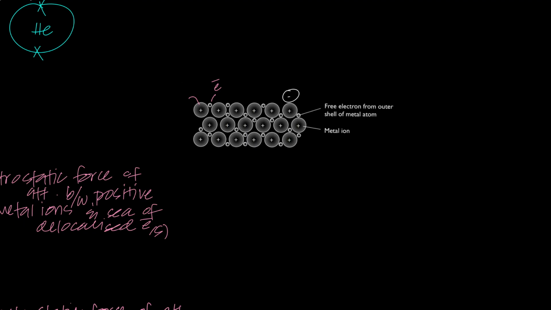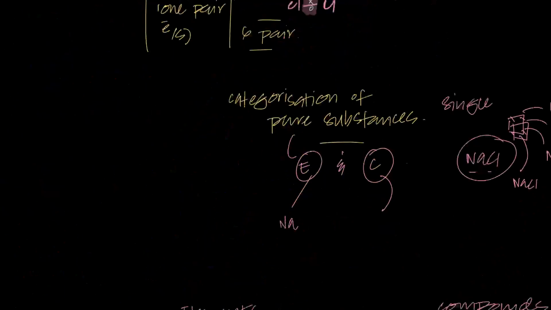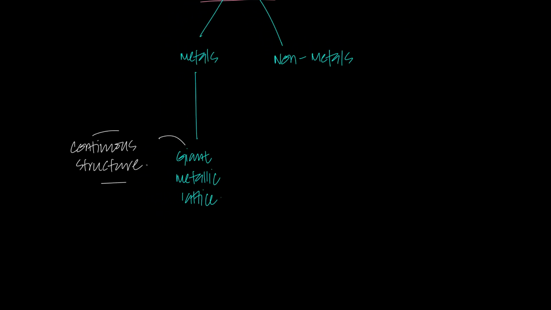If this is a positive ion, there'll be another positive ion, there'll be another, and there are billions and billions of these sorts of positive ions and electrons, billions and billions. So I can't possibly draw it on a piece of paper. That's why, in order to address the limitation, I just call it a giant structure because it continues in every direction. It's a continuous structure, or you could say it continues in every direction, right?